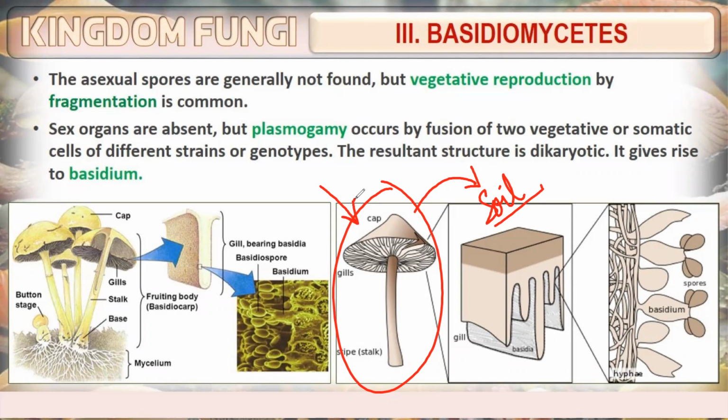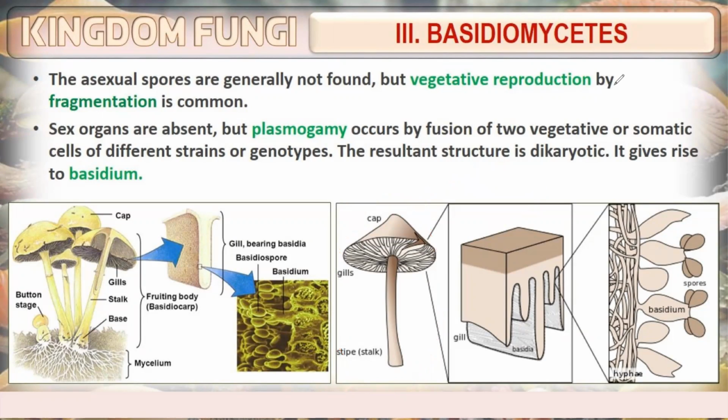This is vegetative reproduction through fragmentation. The sex organs are absent, but plasmogamy occurs by fusion of two vegetative or somatic cells of different strains or genotypes. The resultant structure is dikaryotic.